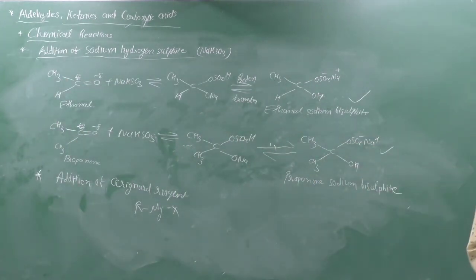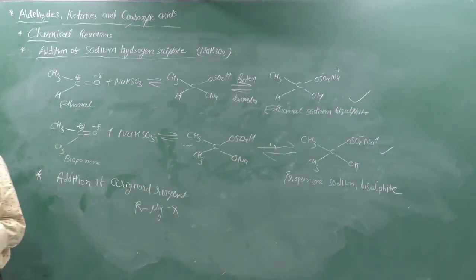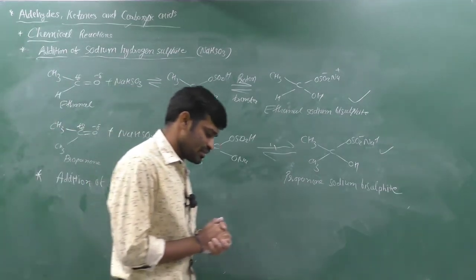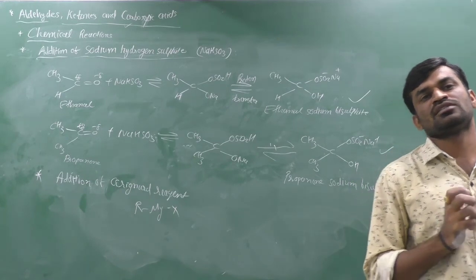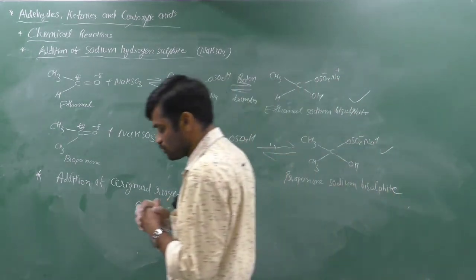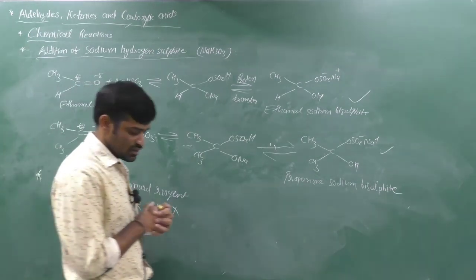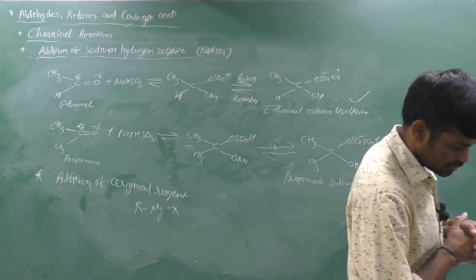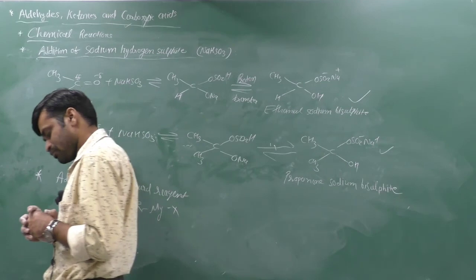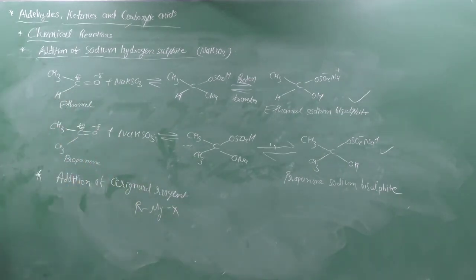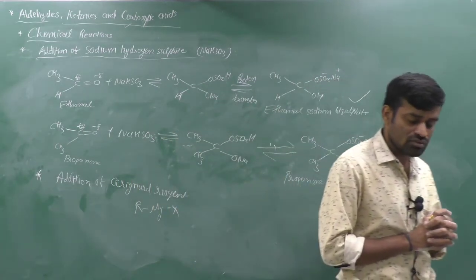From the next lecture, we will start the addition reactions. Here we will study the physical properties of aldehydes and ketones, in which you can study the state, boiling point, solubility and odor. Then we will think about which types of reactions are given by aldehydes and ketones due to the polar carbonyl group. It generally gives nucleophilic addition reactions, more for aldehyde, less for ketone, if we give the comparison. Then we will see the mechanism of these nucleophilic addition reactions, and then some reactions like addition of HCN and addition of NaHSO3.